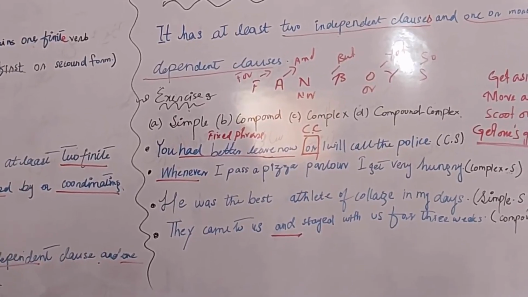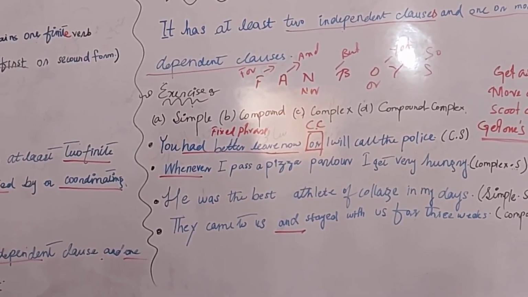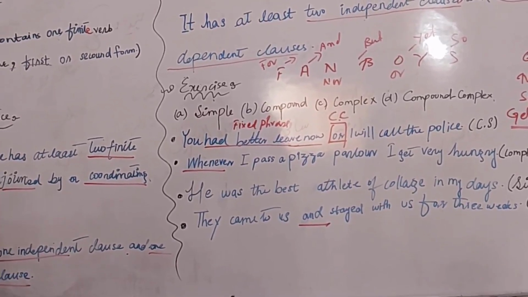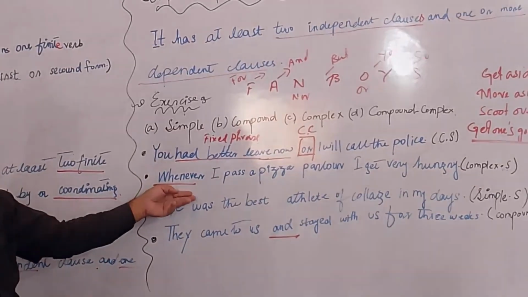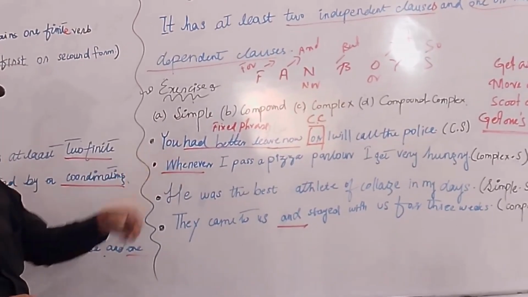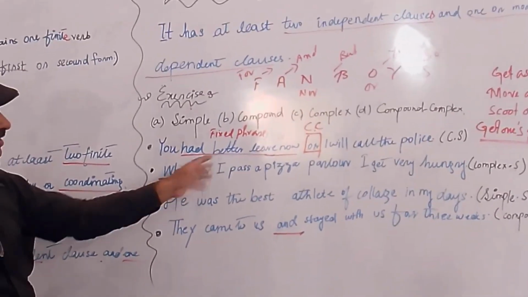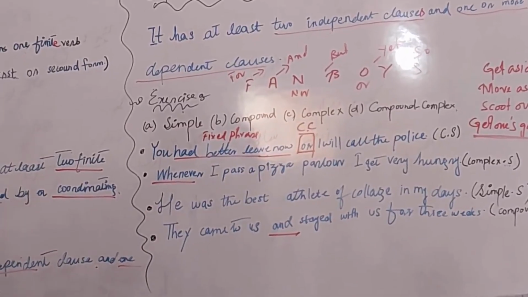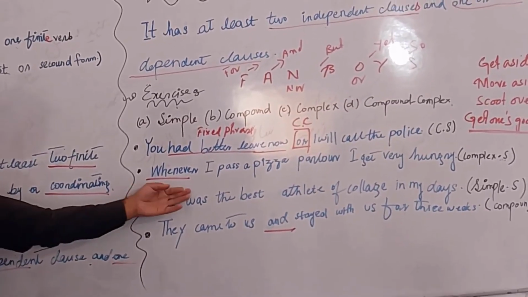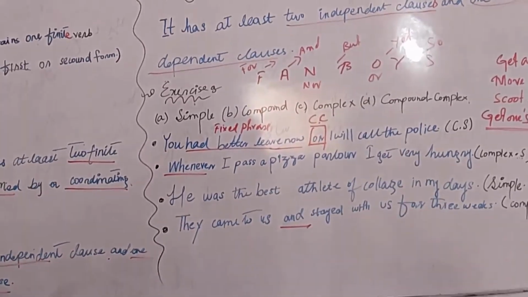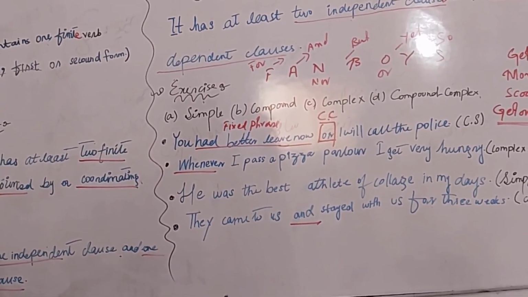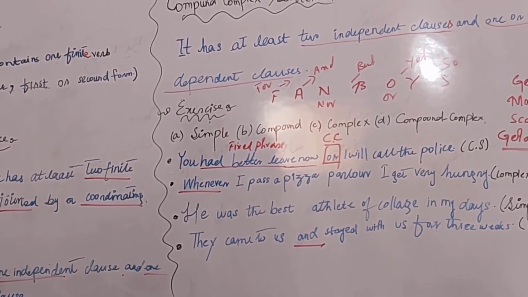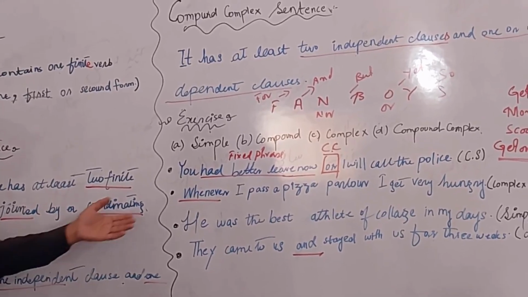Sir, because it contains one independent clause and it is begun by whenever, a subordinating conjunction. That's why it is a complex sentence. Yes. It's not joined by, it is started by. It is joined by when it is in the middle. Because of whenever we came to know that it is a complex sentence. Handy trick, easiest trick: because of the subordinating conjunction, it is a complex sentence.